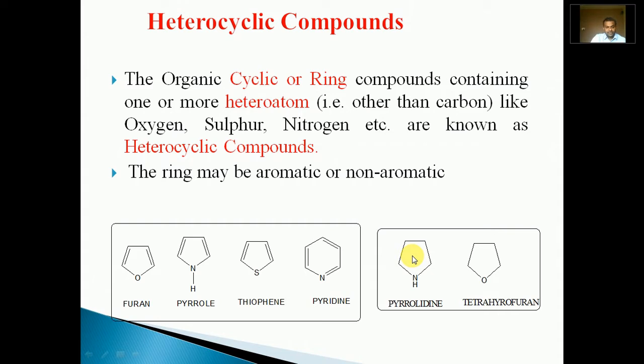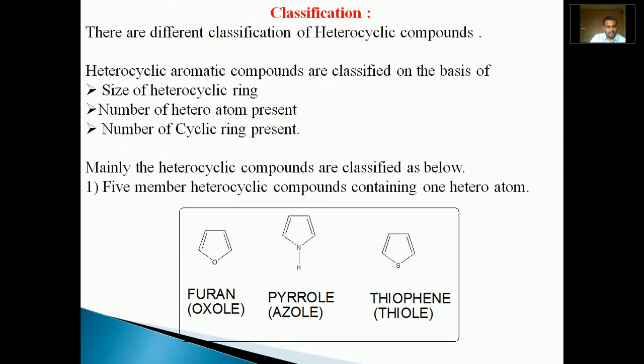In this way, we have seen that heterocyclic compounds are cyclic compounds containing at least one heteroatom other than carbon, and that heteroatom mostly is nitrogen, oxygen, or sulfur. Now we will see the classification of heterocyclic compounds.